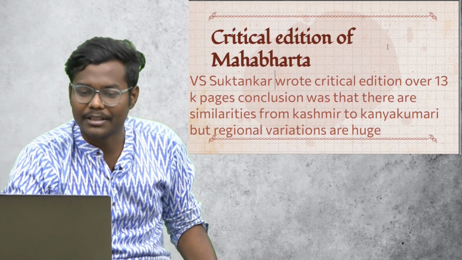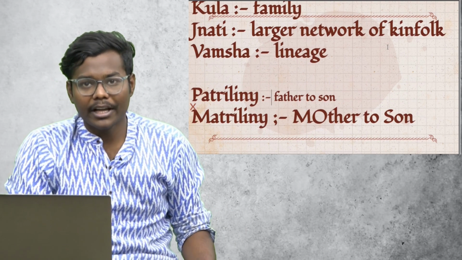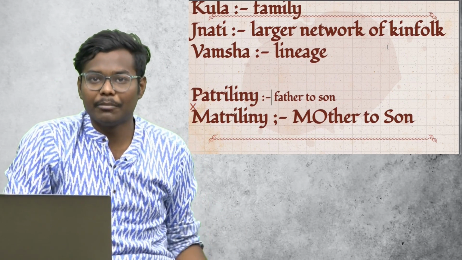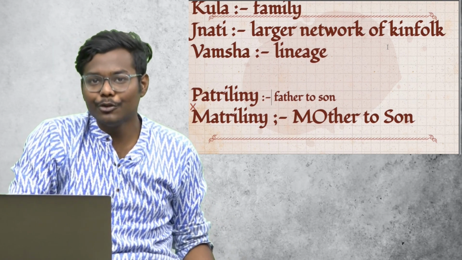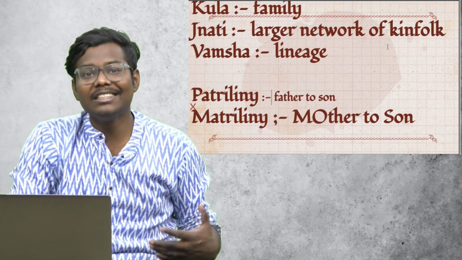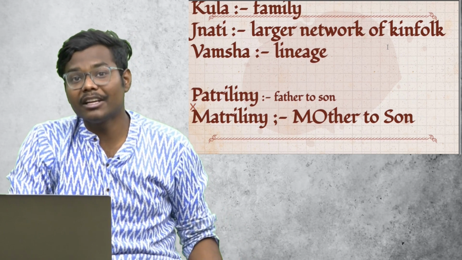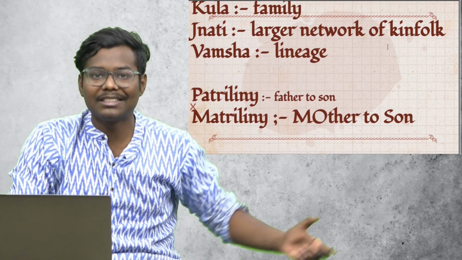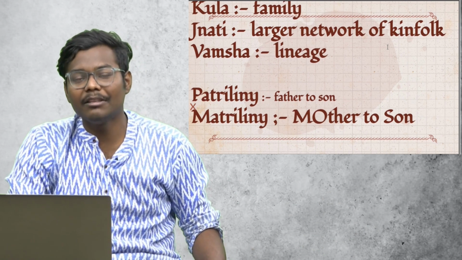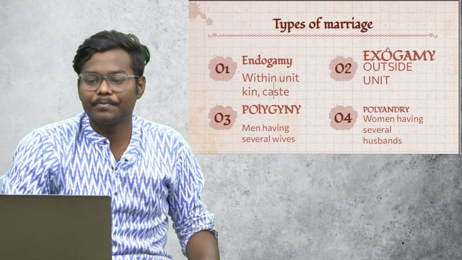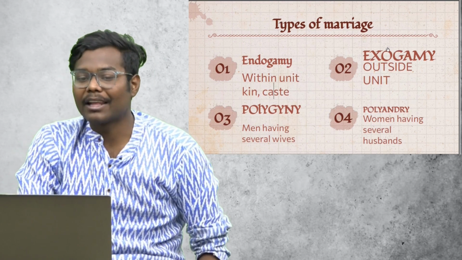So again, let's come to some of the terminologies that are important for CUET. Kula is used basically for family. Then Jnati, that is the larger network of kinfolk. Vamsa is lineage. Patrilineal, we all know, is father to son. Matrilineal is mother to son. And what are the types of marriages?